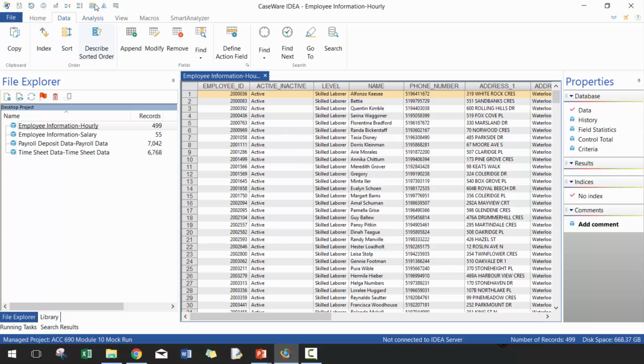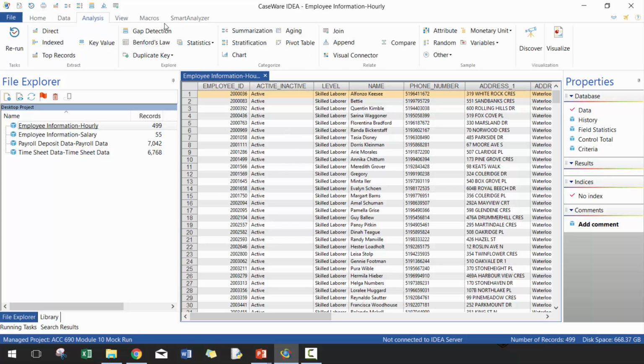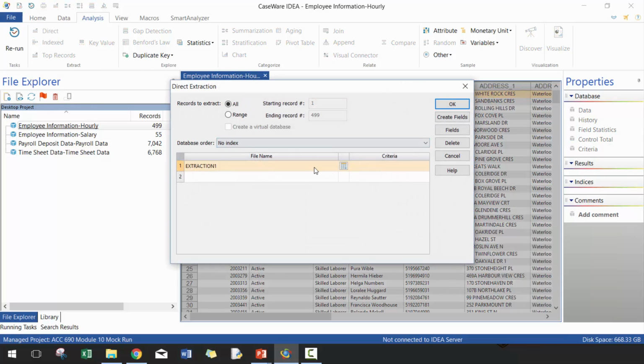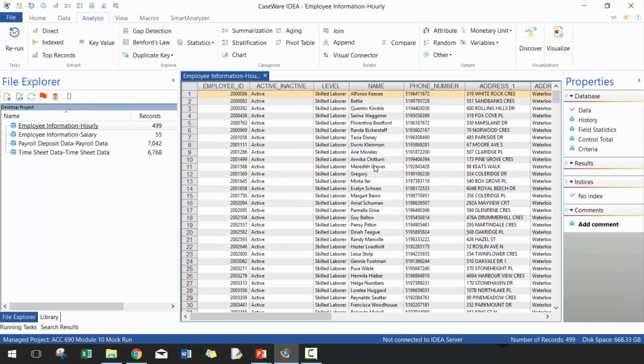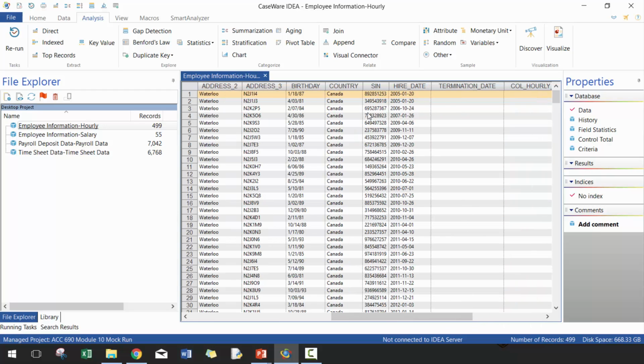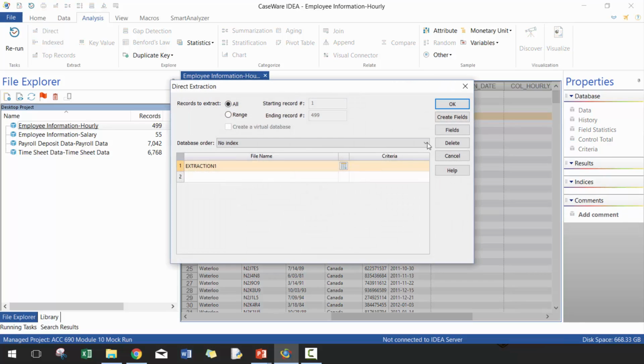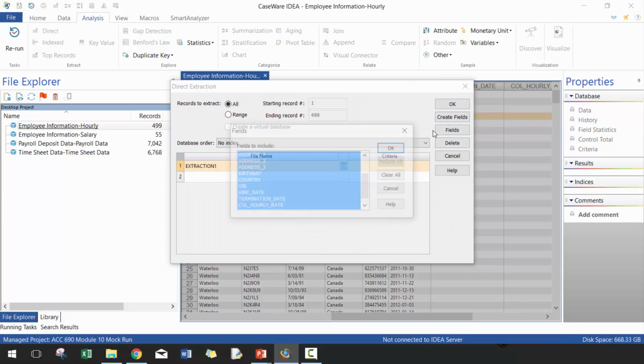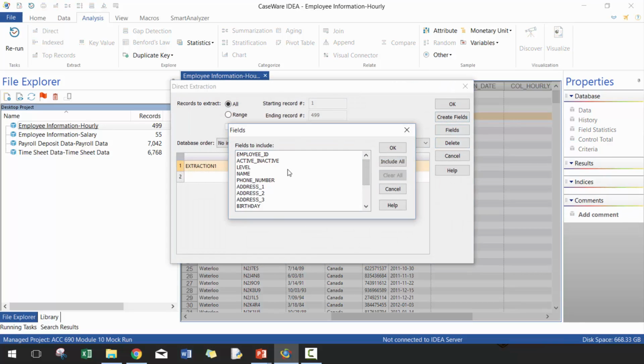So we're going to do the ghost employees. But first thing I need to do is I'm going to combine these two data sets, hourly and salary employees. In this case, what I need to do first is to make sure that I'm going to just take the data that I want. In this case, I just want employee ID and as well the SIN number.